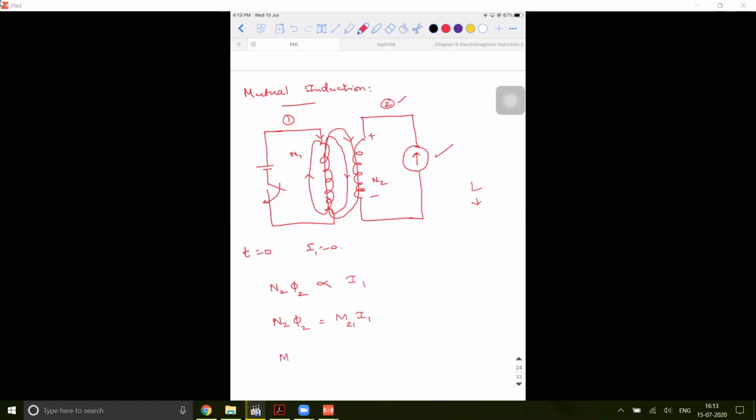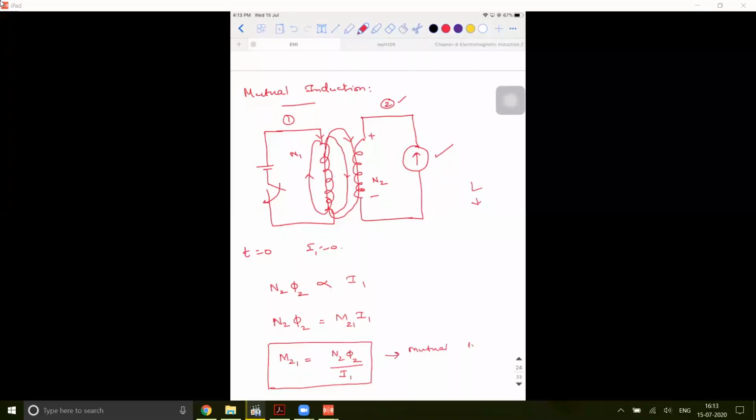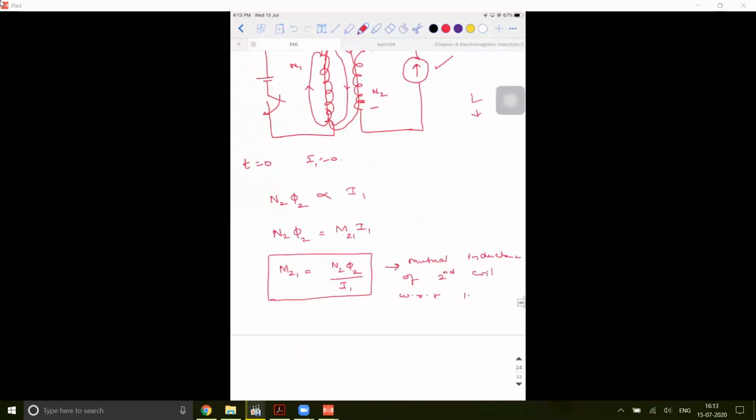So how can I write M21? M21 is equal to N2 into phi2 divided by I1. Are you able to understand this? This is how you define the mutual inductance of the second coil with respect to the first coil. To remember this formula, whenever you write M21, 2 will be in the numerator and 1 will be in the denominator. You can make a note till this point.